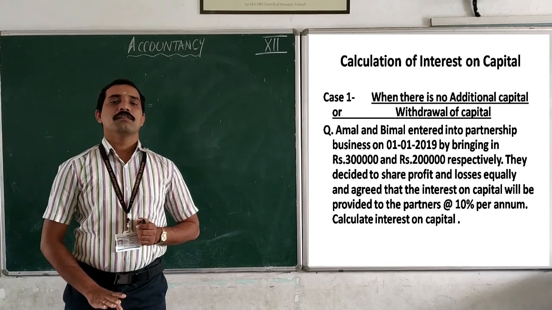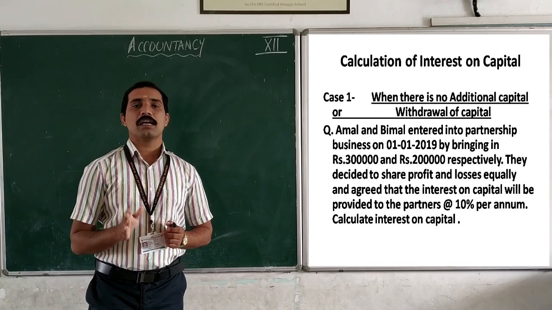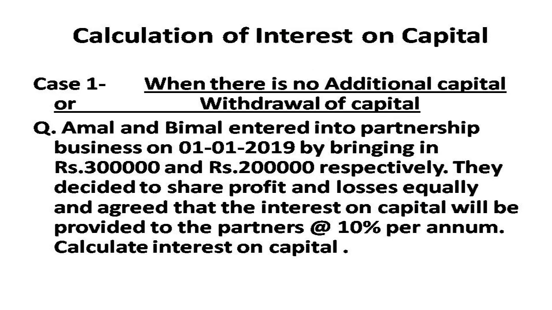So let us start the first example. Amal and Vimal entered into partnership business on 1/1/2019 by bringing in rupees 3 lakh and 2 lakh respectively.